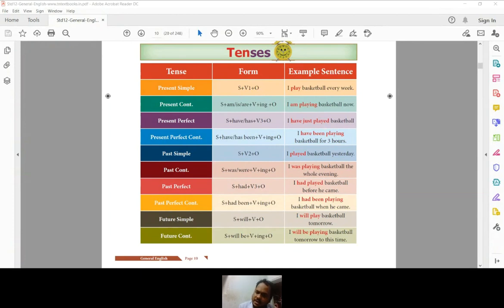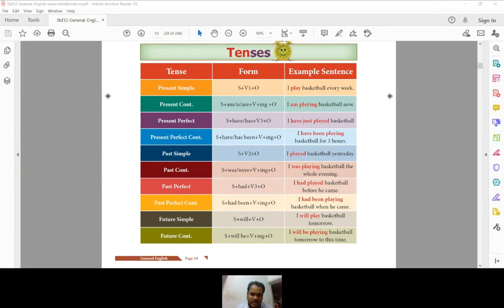The next one is present perfect. That requires the formula subject plus have or has plus third verb. Here, has is a possessive verb that you can use with the subject he, she, it, name, and singular, and have is a possessive verb that you can use with the subject I, you, we, they, and plural.